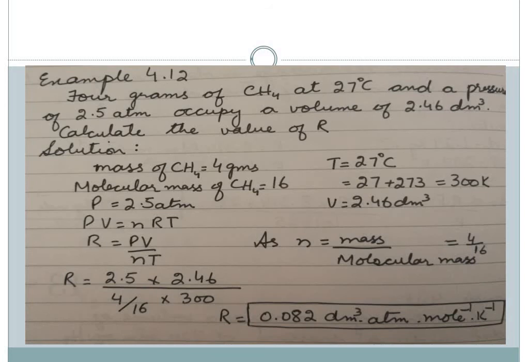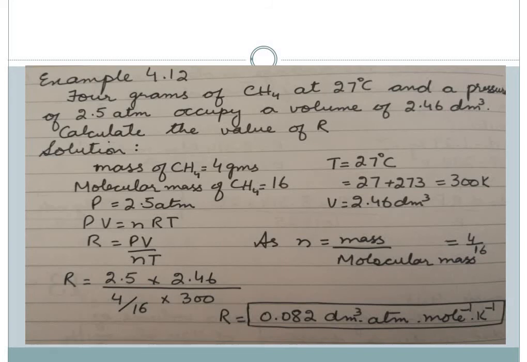Calculate the value of R. Now we have to calculate the value of R when what things are given to us? 4 grams, it means mass of methane is given. So it means the gas is given to us, and we should be knowing its molecular mass also. Temperature is given. Pressure is given. Volume is given. So mass of the gas is 4 grams. Temperature is 27 centigrade, which we have converted into Kelvin as 300 Kelvin.